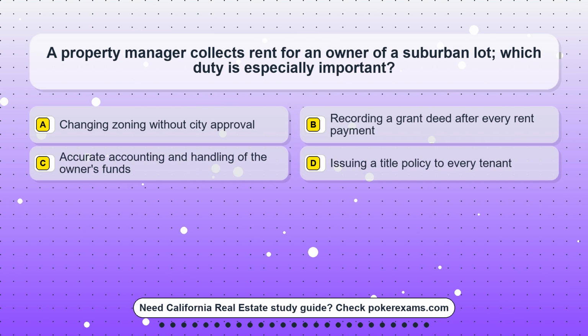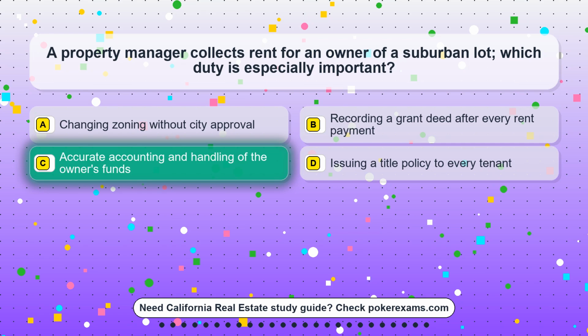Question 14. A property manager collects rent for an owner of a suburban lot. Which duty is especially important? Option A. Changing zoning without city approval. Option B. Recording a grant deed after every rent payment. Option C. Accurate accounting and handling of the owner's funds. Option D. Issuing a title policy to every tenant.